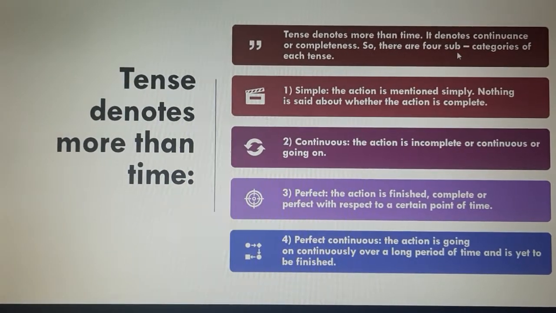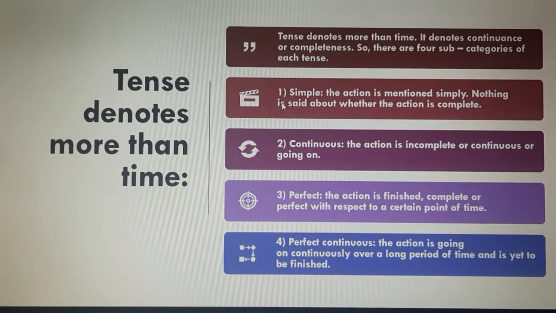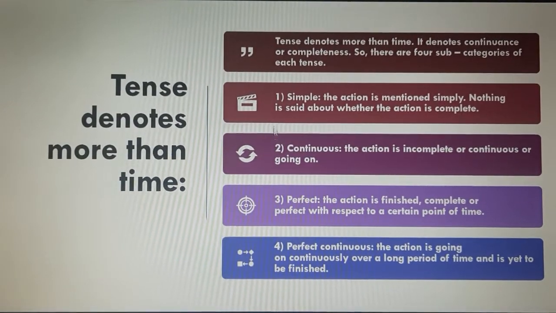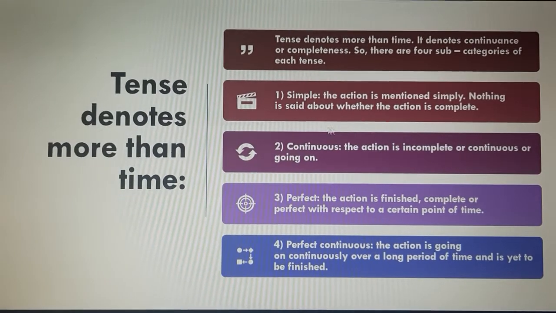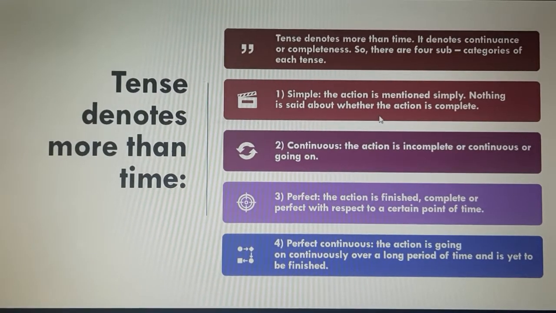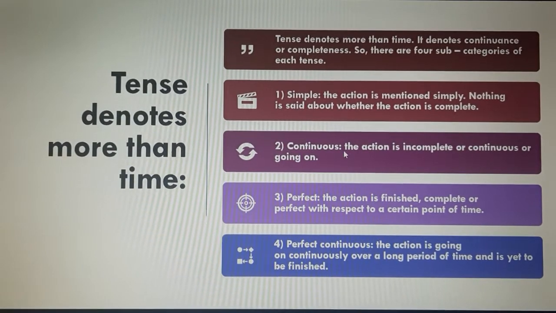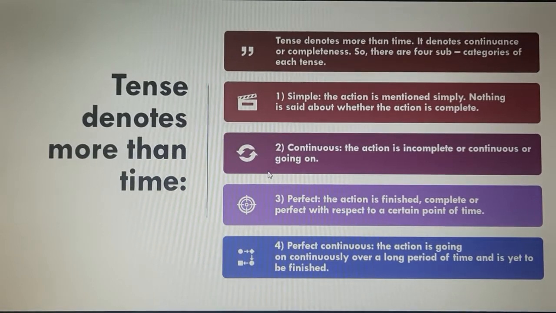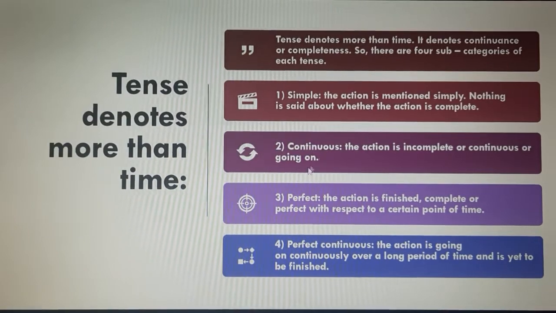So there are 4 subcategories of each tense. The first one is simple. The action is mentioned simply. Nothing is said about whether the action is complete. These we have already seen in the last class, children, but again we are revising. The second one is continuous. The action is incomplete or continuous or going on. That's why it is named as continuous.